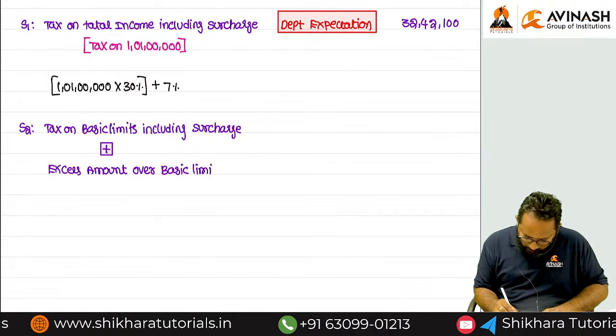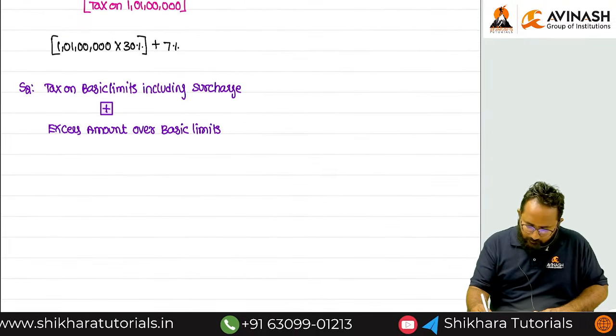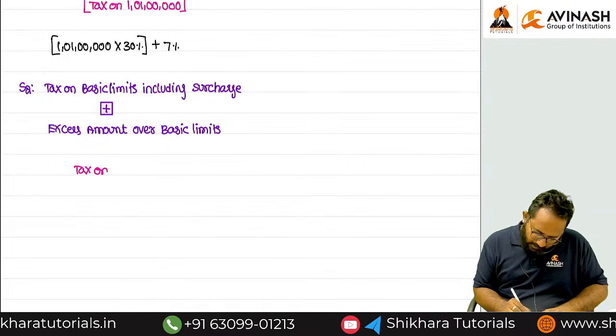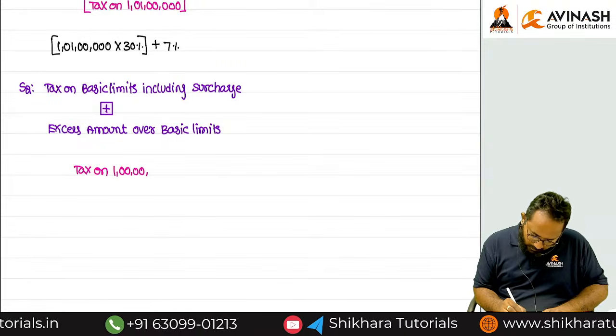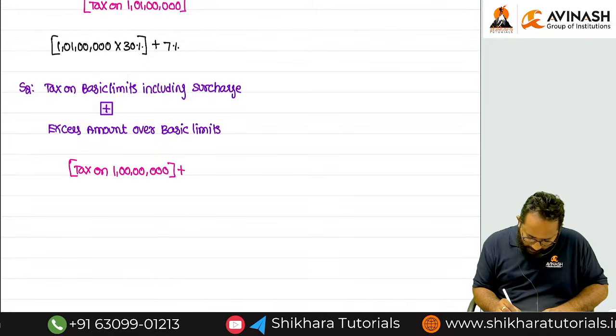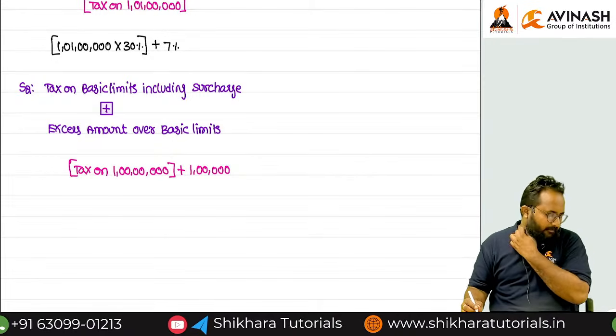Shall we calculate everything? Yes. So here we have to calculate the tax on 1 crore first. Then we have to add 1 more lakh to this. Tell me, what is that?